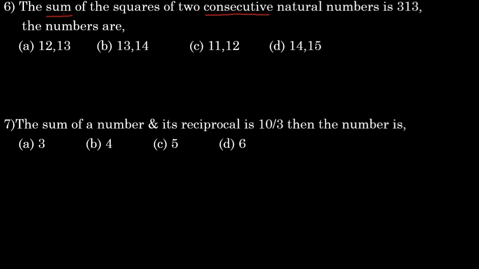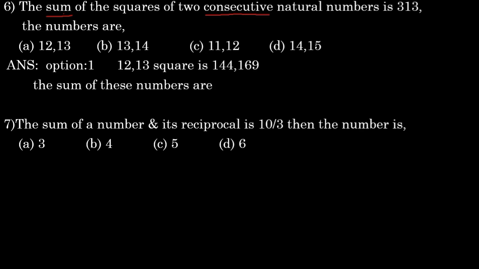So what we have option 1, 12 and 13. What is the square of 12? That is 144 and 13 square is 169. Now we will add these both. That means the sum of these numbers needs to be 313. We will add, how much we will get? 144 plus 169 is equals to how much we will get? 313. That means in the first option only we are getting the answer. If we do not get, we need to go for option B and option C. So therefore option A 12, 13 is a correct one.